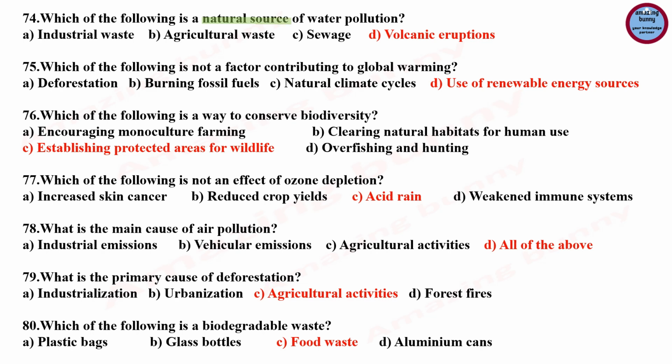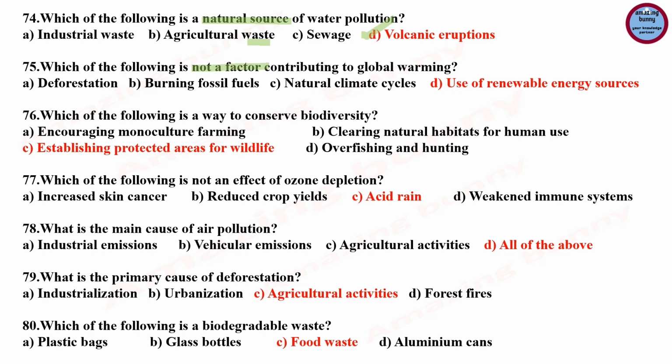Question number 74. Which of the following is a natural source of water pollution? So let us see the options. Industrial waste is not a natural source of water pollution. Agriculture waste, again it is not a natural source. Sewage. So the option D, volcanic eruptions, it is the right answer.